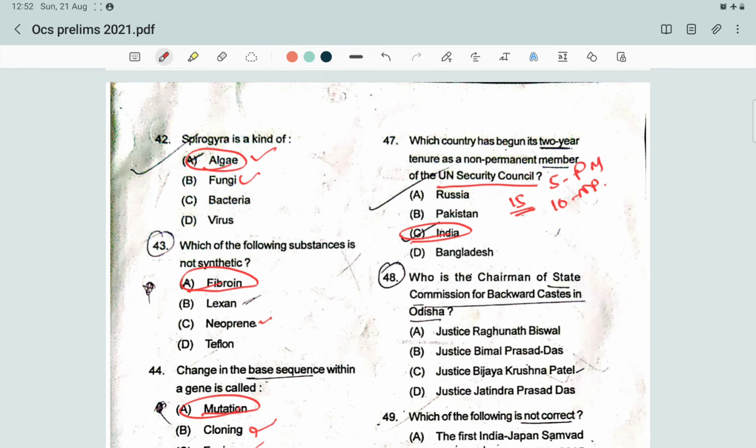Next question: who is the chairman of the State Commission for Backward Classes in Odisha? In 2020, the Odisha government constituted the State Commission for Backward Classes and appointed former High Court Judge Justice Raghunath Biswal as its chairman, who is a former judge of the Odisha High Court.